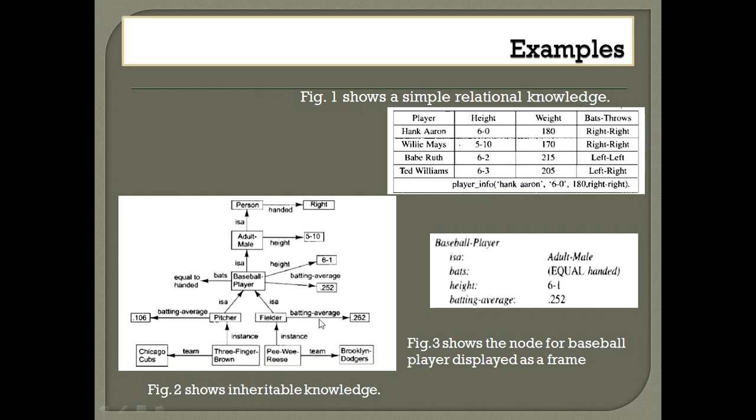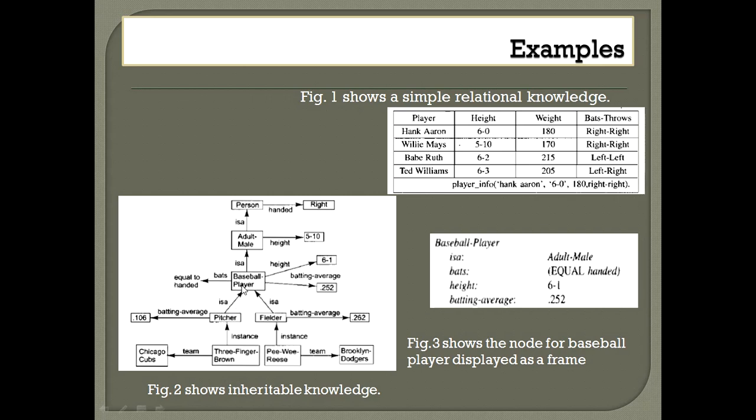So if you are describing knowledge in inheritable form, then we'll be applying property inheritance. Here you can see objects are represented on the nodes, and attribute values of those are linked to each of the nodes, and you can derive a sub object from the main object, or the super object, we can say.